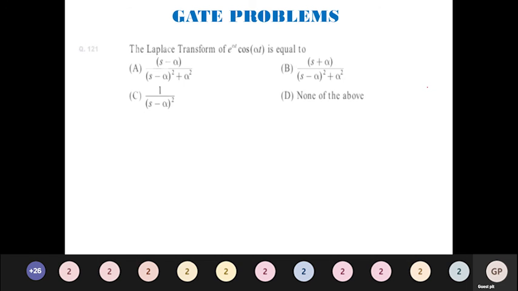Next problem, the Laplace transform of e power alpha t cos alpha t is equal to. So very simple. The only thing you have to remember is that for cos alpha t, it is s divided by s square plus a square. Whenever you take e power alpha t inside, you should make s tend to s minus a. Just replace it. That will be the answer. So I will have s minus a divided by s minus a whole square plus alpha square. So which option is the correct answer? Option A. s minus a divided by s minus a the whole square plus a square will be the correct answer.